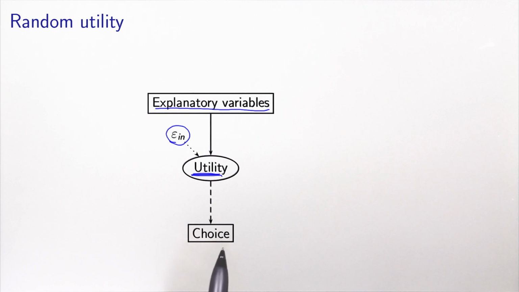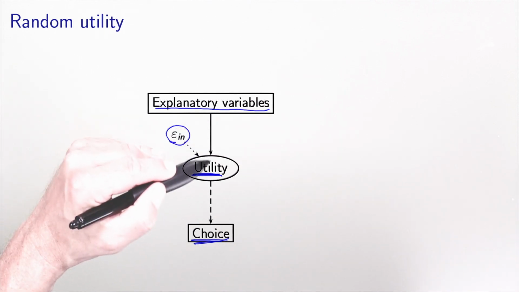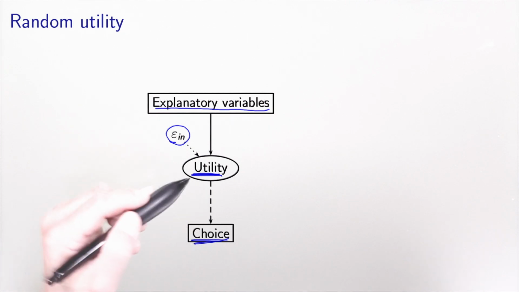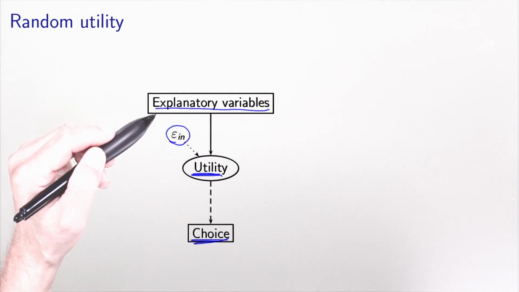And then there is the choice itself that we observe. It's a rectangular box. So in this context, we have a straight arrow here that represents the structural equation. So it's the relationship between the utility, which is latent, and the explanatory variable.